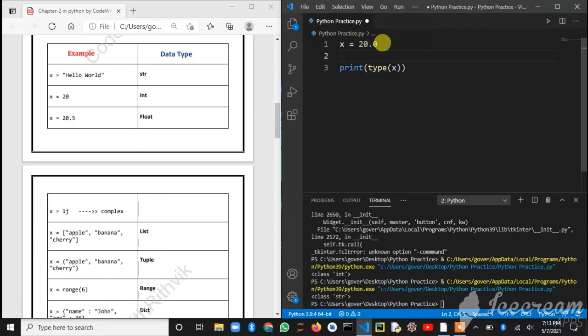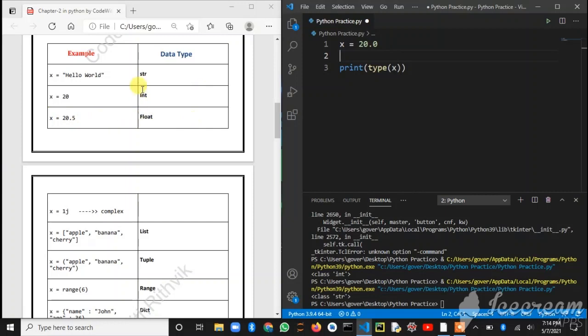Now we know that 20.0 is equal to 20, but the computer will treat any number with a decimal part, whether 0, 1 or any other digit, as a float. Float numbers are decimal numbers, so numbers with decimals are called floats.